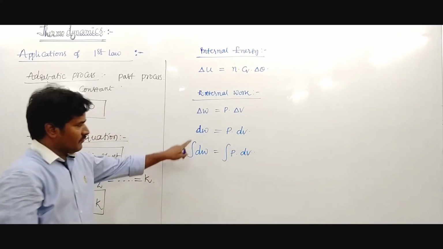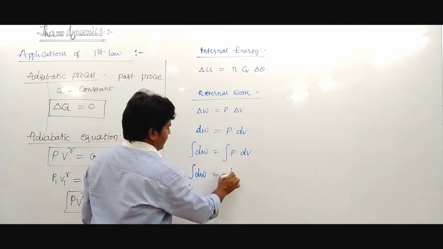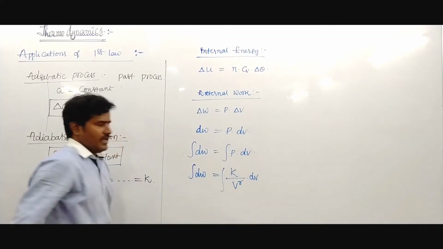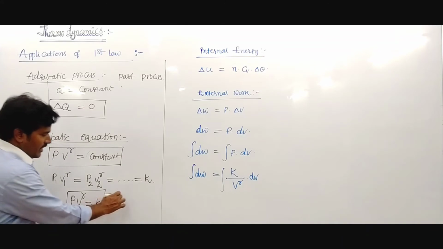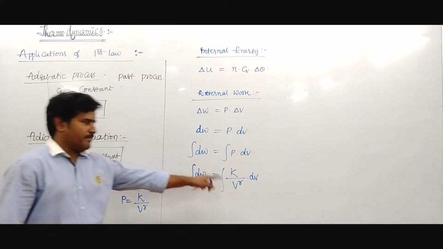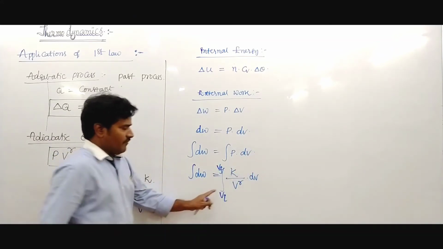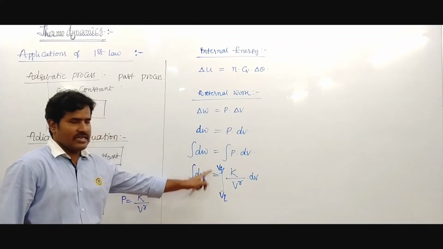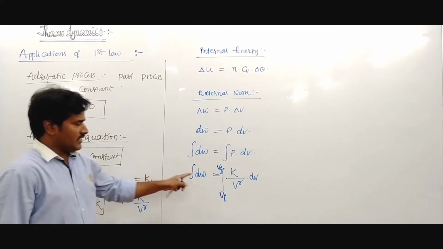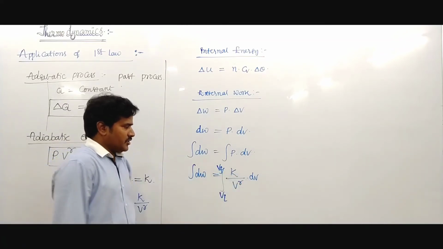The total work done we want. Total work done, integration of dW, where P is written as K upon V power gamma, into dV. Pressure is K upon V power gamma, between V initial and V final. Volume may change, that into pressure indicates work done. External work done is integration of K upon V power gamma into dV.